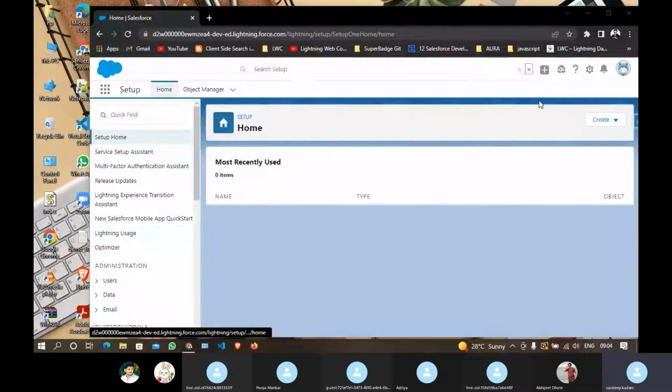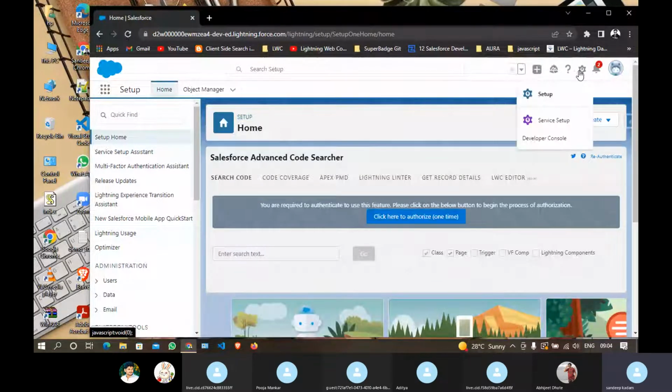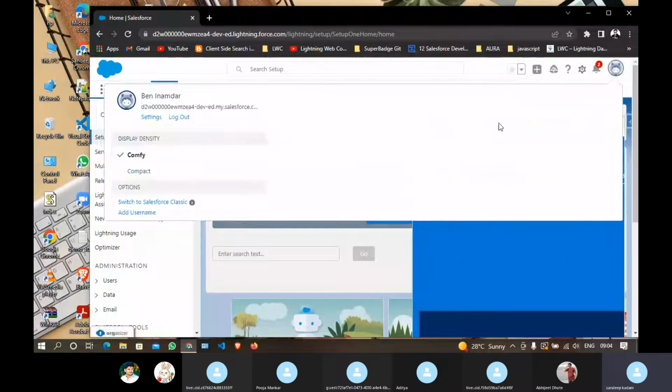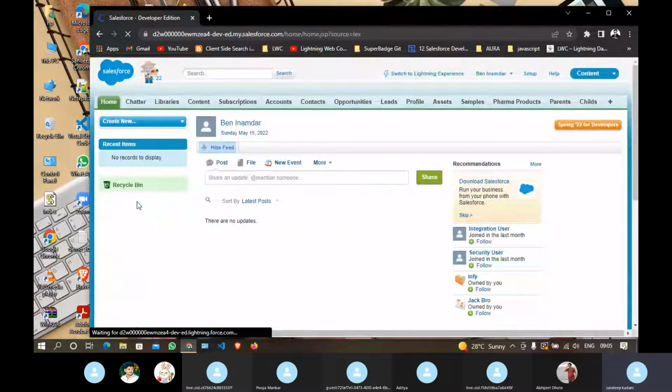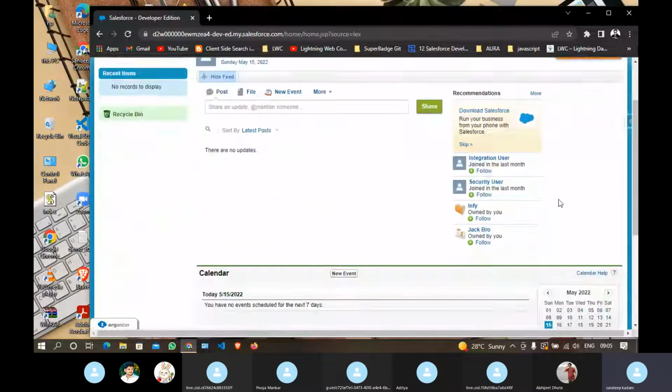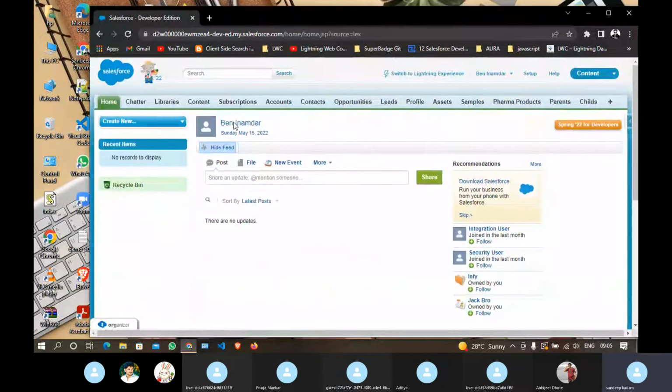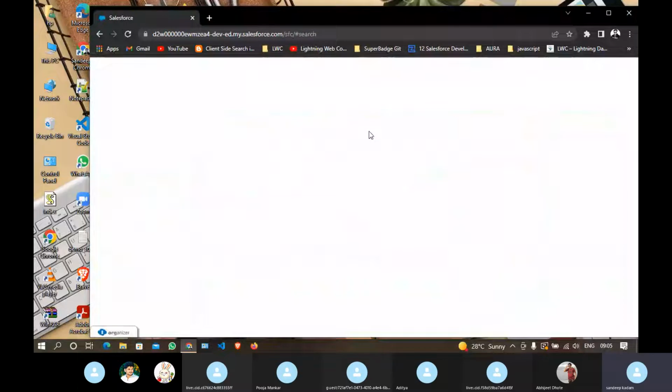If you click on the profile icon, here is one option, Switch to Lightning. If I click on that, you can see the UI changes drastically. It is a bit old UI, you can say. All of these are developed in Visual Force only. Nowadays Visual Force is not used like that.